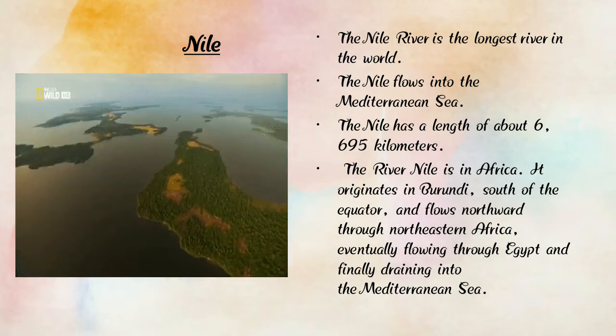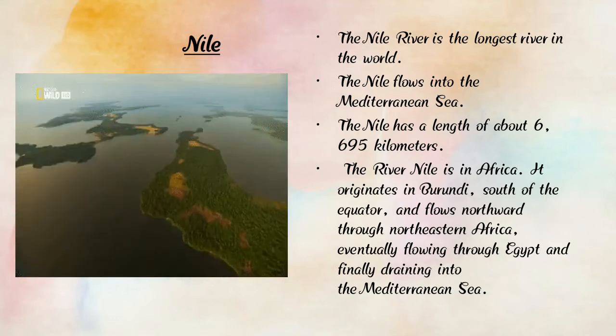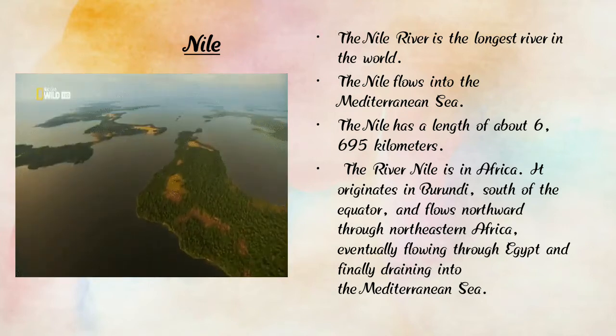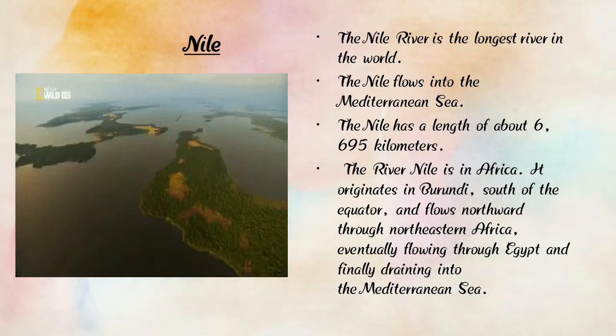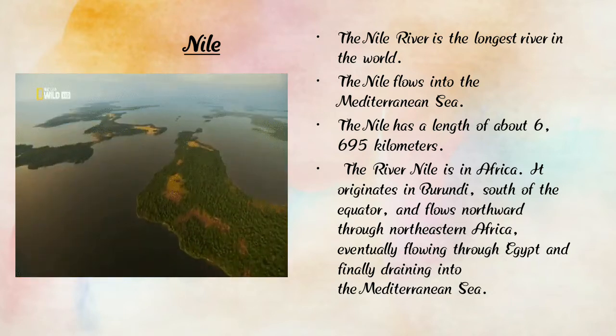The Nile River is in Africa, and it originates in Burundi, south of the equator, and flows northward through northeastern Africa, eventually flowing through Egypt and finally draining into the Mediterranean Sea.